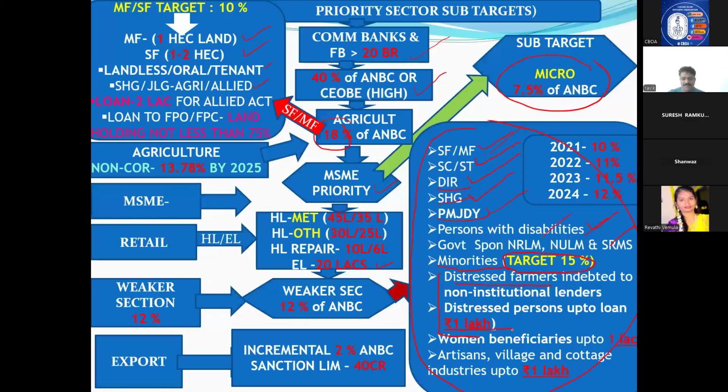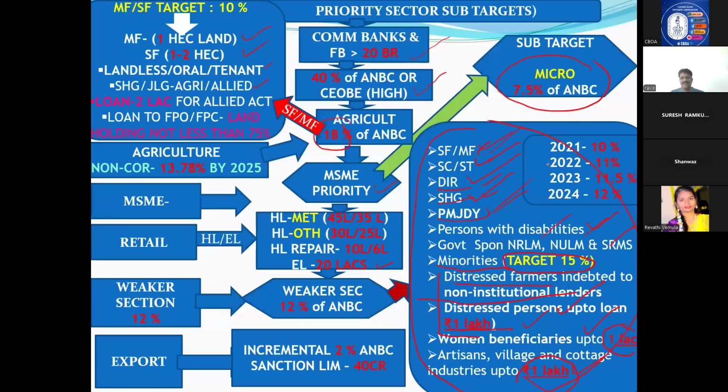Women beneficiaries, if you are giving loans to women, only up to 1 lakh will be considered under weaker section. Artisans, village and cotton industries, 1 lakh. Remember, answer 1 lakh. Distressed persons 1 lakh. Women beneficiaries 1 lakh. Artisans and village cotton industry also 1 lakh. So this is only the amount restriction. For the remaining, whatever amount you give, all are coming under weaker section only. Weaker section target is 12% of A and B, C.